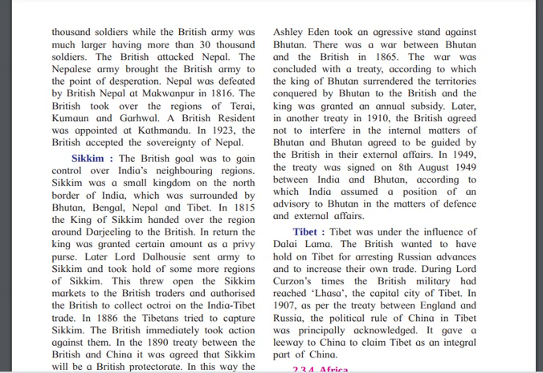Later, another treaty was made between the British and Bhutan in 1910. The British agreed not to interfere in the internal matters of Bhutan, and Bhutan agreed to be guided by the British in external affairs.